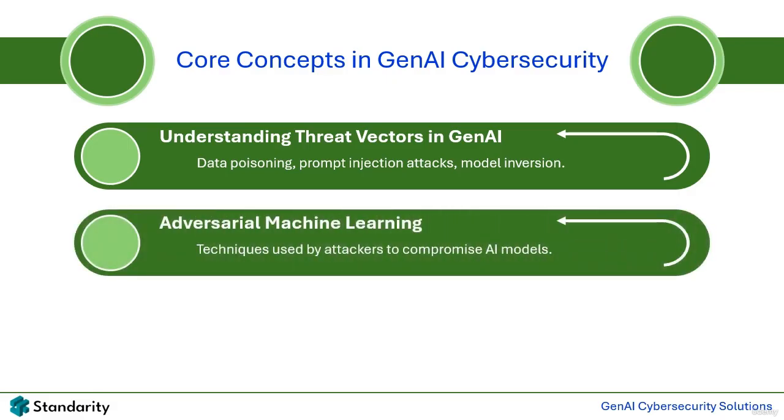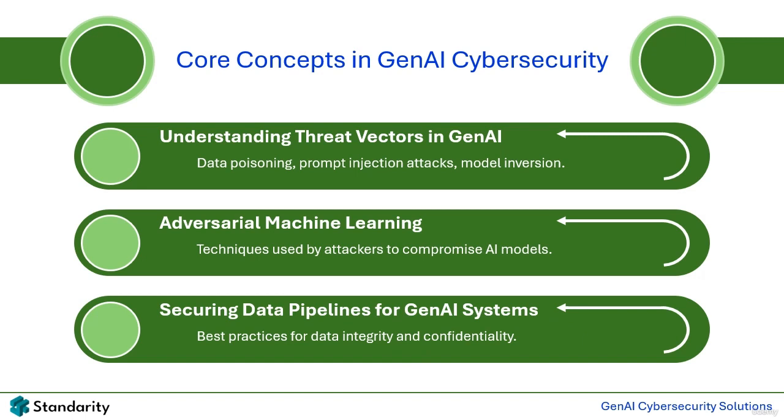Next, we explore adversarial machine learning, a collection of techniques attackers use to compromise AI models. These methods include crafting adversarial inputs that trick AI systems into making incorrect predictions or decisions. Attackers may also execute poisoning or gradient-based attacks to weaken a model's effectiveness. At SecureNet, defenses are strengthened by rigorously testing GenAI systems against simulated adversarial scenarios, ensuring they are resilient to these tactics.